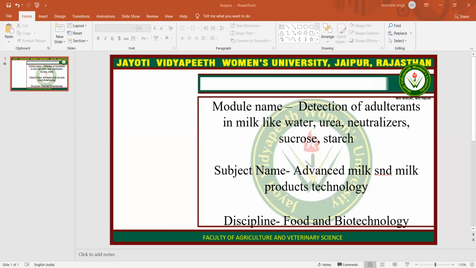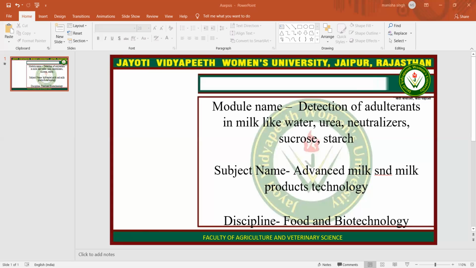Next reagent required is phosphomolybdic acid. Take 35 grams ammonium molybdate and 5 grams sodium tungstate in a large beaker. Add 200 ml of 10% NaOH solution and 200 ml water. Boil vigorously 20 to 60 minutes so as to remove nearly whole of the ammonia. Check removal of ammonia with the help of red litmus paper. Cool, dilute with water to about 350 ml. Add 125 ml concentrated H3PO4 and dilute further to 500 ml.